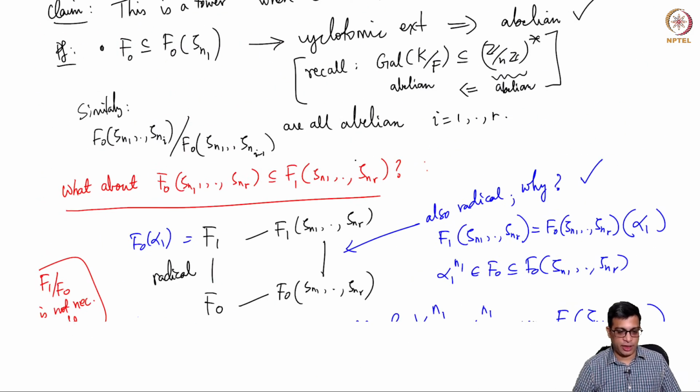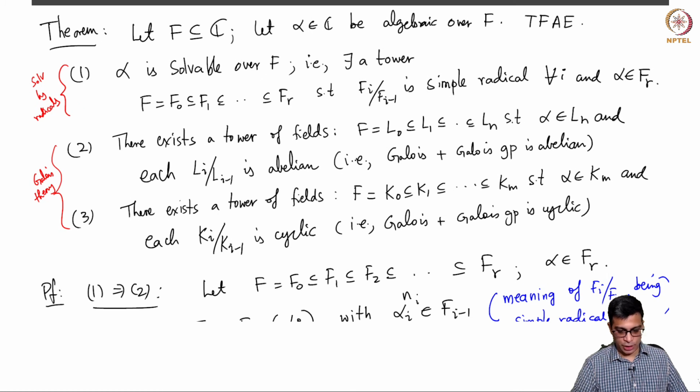So this proves the theorem that I started this class with, and now we are ready to attack the question of solving polynomials by radicals. More precisely, given a polynomial, is it solvable or not, we want to address, and in the next video we are going to settle the case of degree 1, 2, 3 and 4, and then after that we will tackle the case of degree 5. So let me stop today here, and in the next class we will continue with solving polynomials by radicals. Thank you.